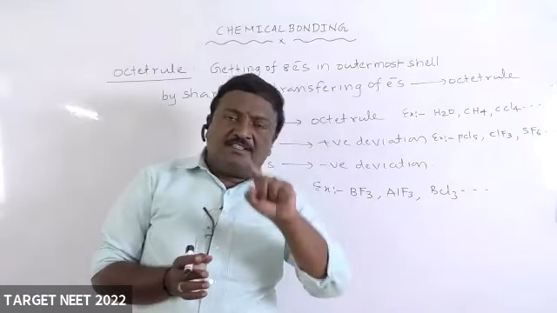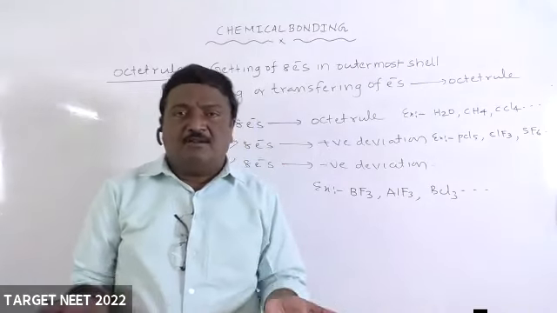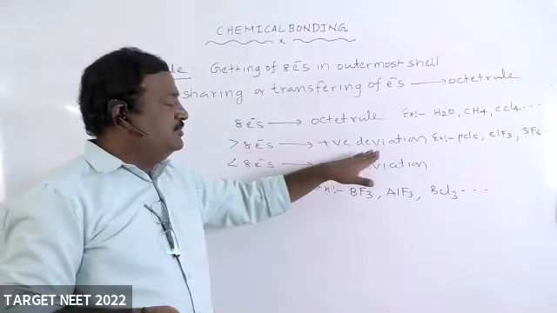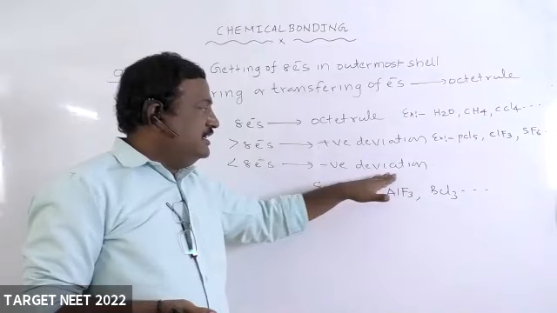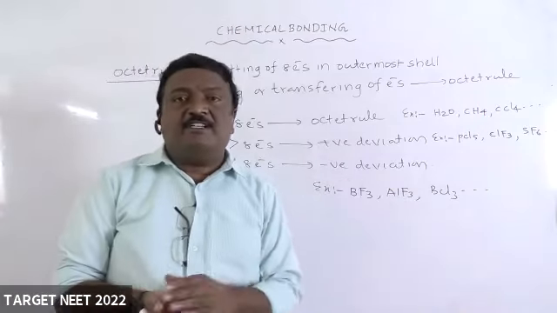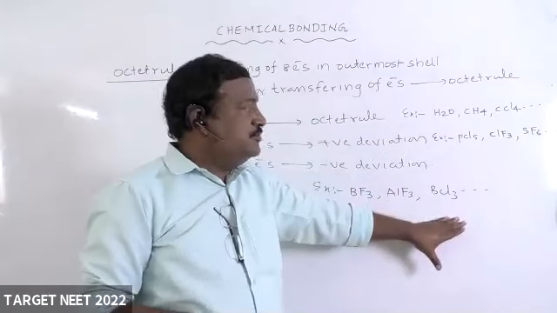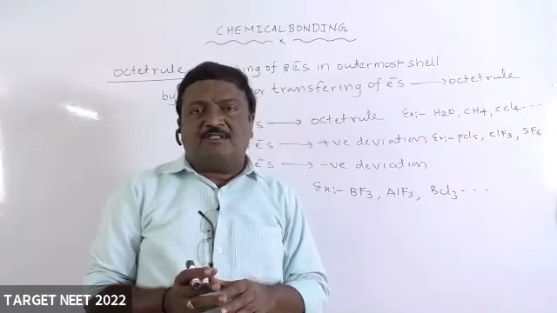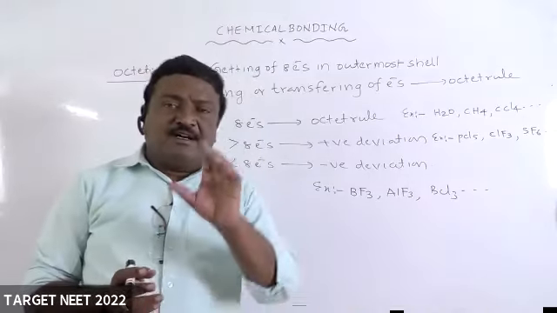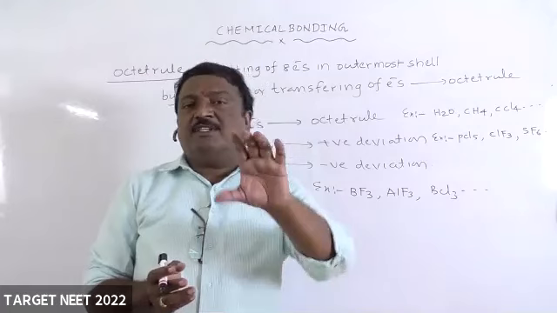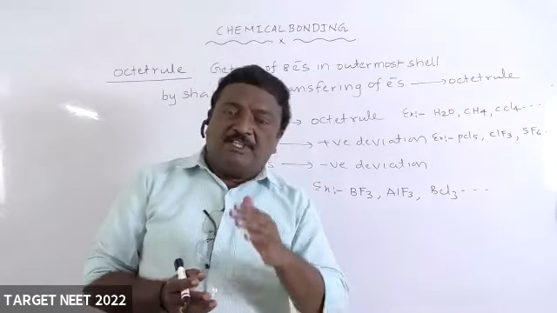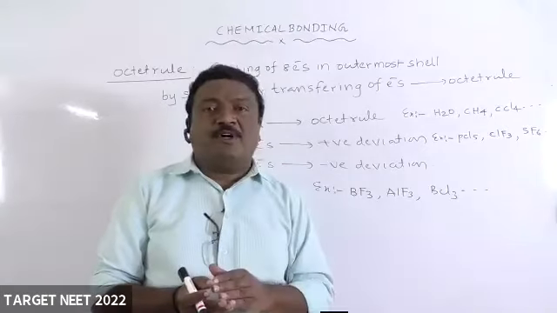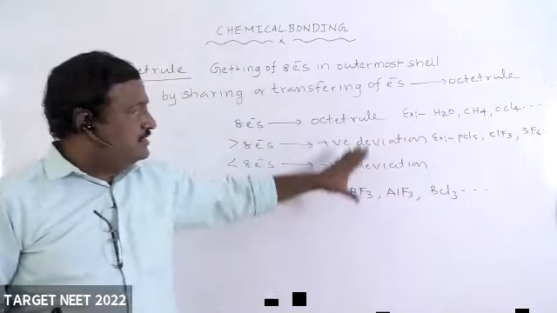Suppose the valence shell itself contains 8 electrons in the outermost shell, that is the octet rule. So more than 8 electrons means positive deviation. Less than 8 electrons means we can take it as negative deviation. These are examples, but no need to learn by heart these examples in entrance because there is some hint or technique. So if you remember that, you can easily identify whether the given molecule is accepting octet rule or deviating from octet rule. Just write this, students. You try to write that.